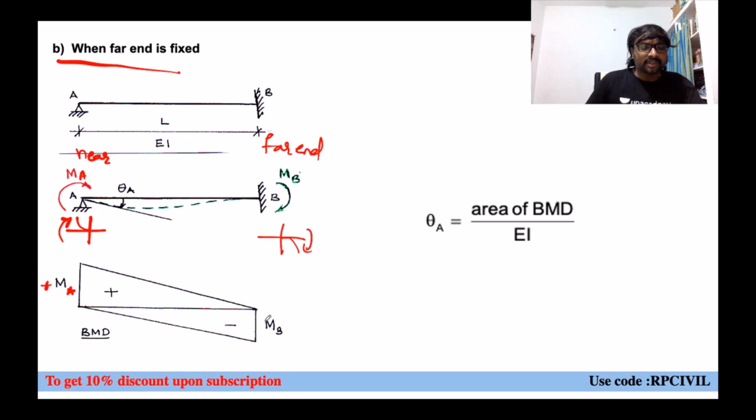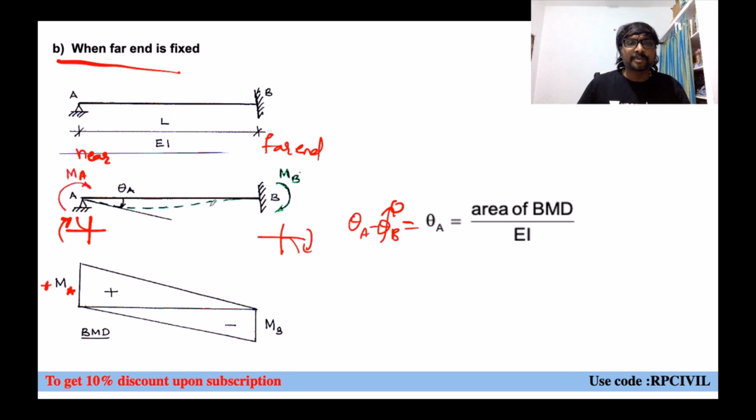So how can you draw this diagram? You can draw the diagram separately. These are separate diagrams, right? Sagging diagram on the top and hogging diagram below this. Separately we have drawn to get the exact value. Now here, if you just observe theta A, how can you get this theta A? Theta B is 0, no? So theta A minus theta B according to the first moment area theorem, slope difference between, right?